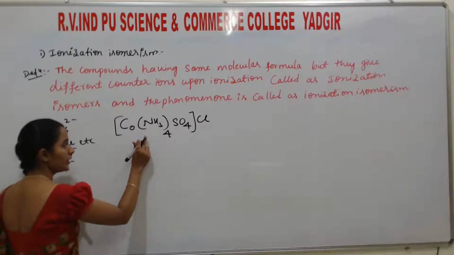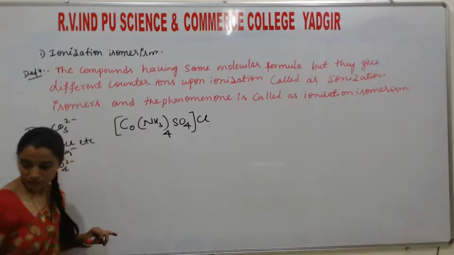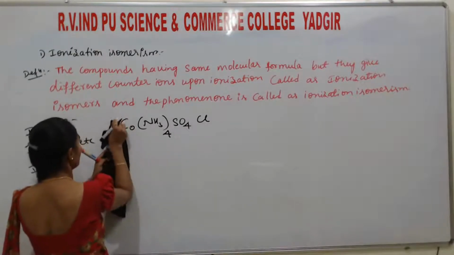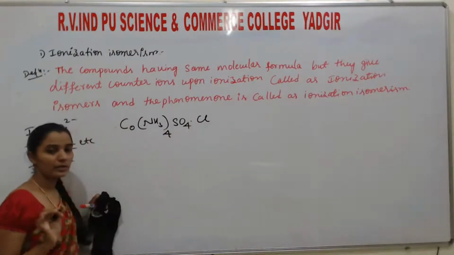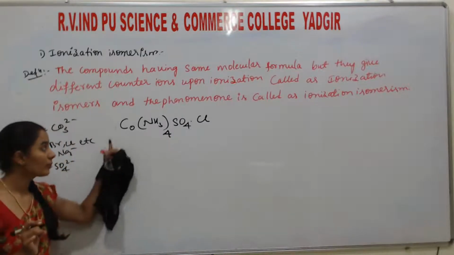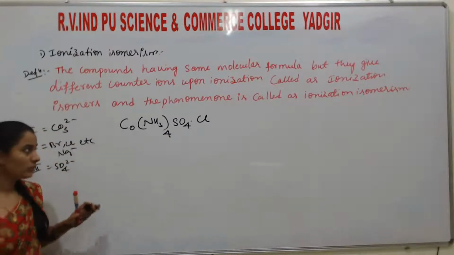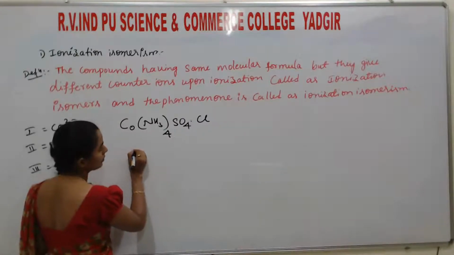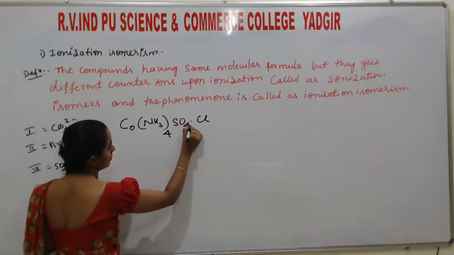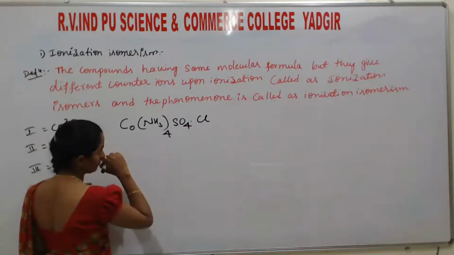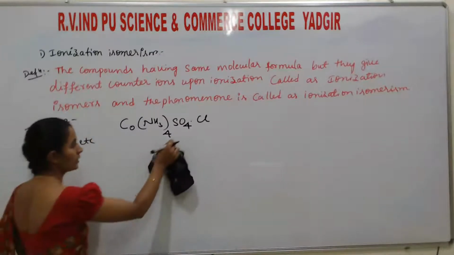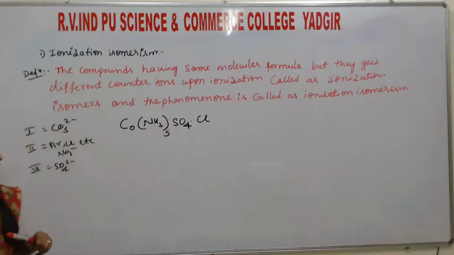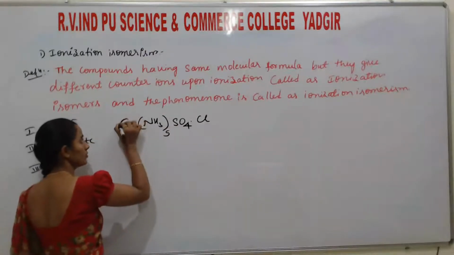Okay. So students, if I just take the example like this, this is the molecular formula. We don't know which type of compound it is. So here there may be a possibility of this. Listen, students.